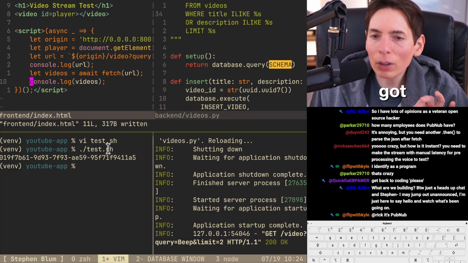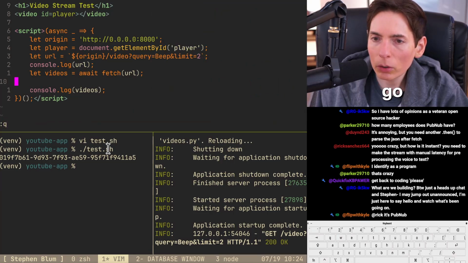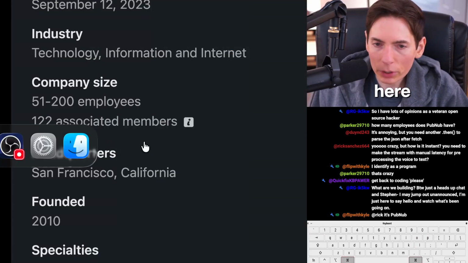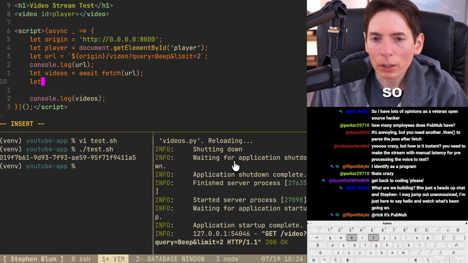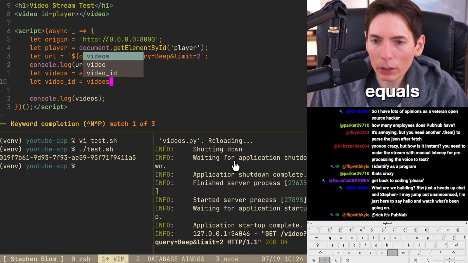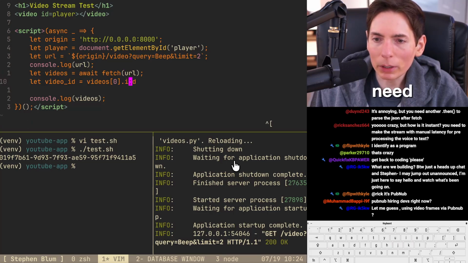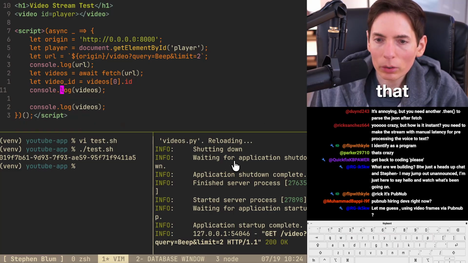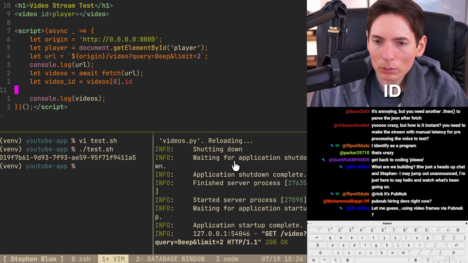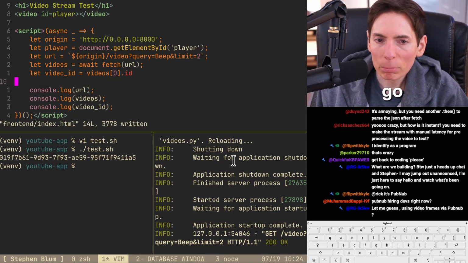All right. So now that we've got the data, we need to grab the video ID. Set no paste. There we go. So we need to grab the video ID, which is over here. Where is that at? Here we go. So it is going to be videos 0 ID. So let video ID equals videos 0 ID. I think that's what we need to do right there. All right. Then I should be able to print that. Console log video ID. Here we go. All right, let's try this. Save, save, save.